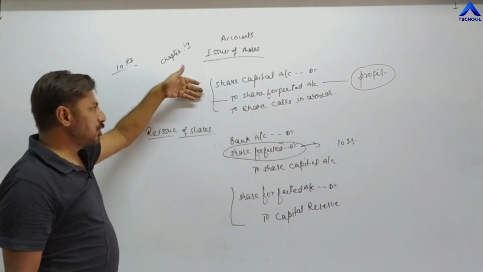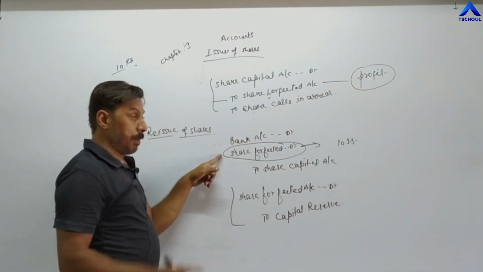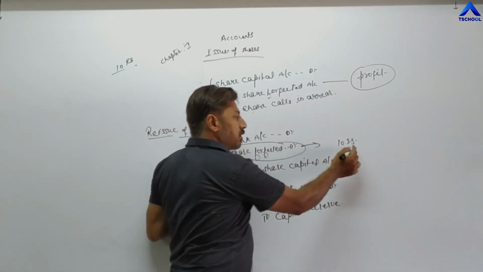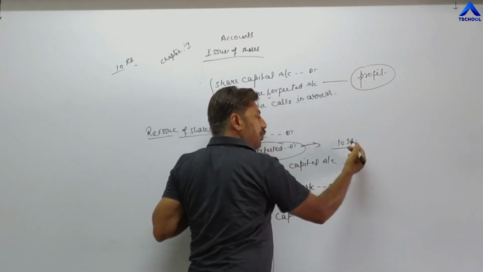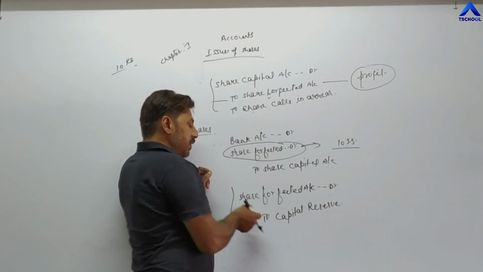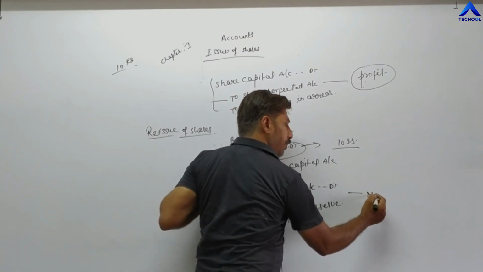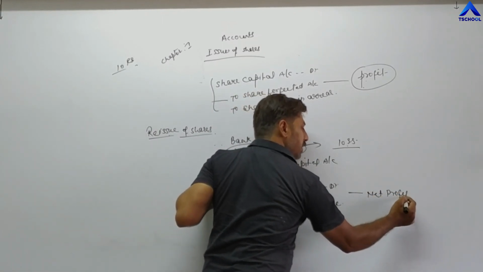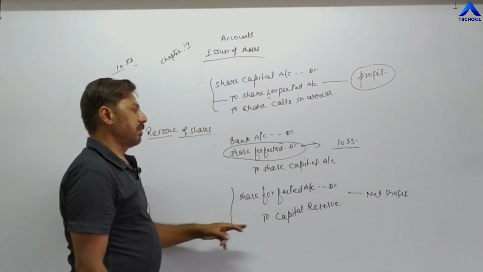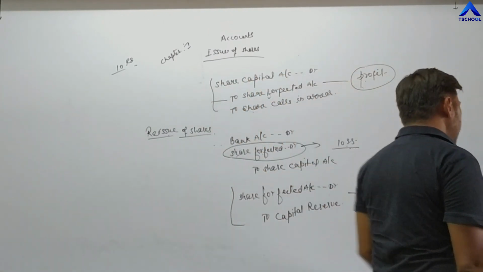So, in the case of forfeiture of share, the company is in profit, and at the time of reissuing the share, if they are reissuing at a discount, then they are in loss. So out of profit, we have to deduct the loss. If any profit remains, that profit will be transferred to capital reserve. Share forfeited account debit to capital reserve. So here the net profit will be transferred. Net profit means profit minus loss. If profit remains, that will be transferred to capital reserve. So in total you have to pass 3 entries: 1 entry for forfeiture and 2 entries for reissue.